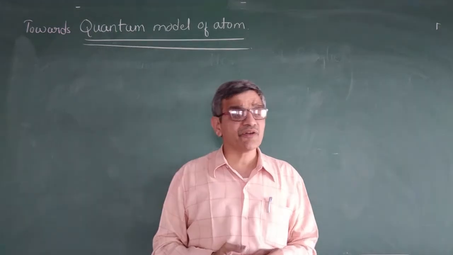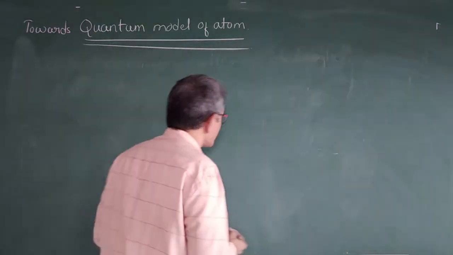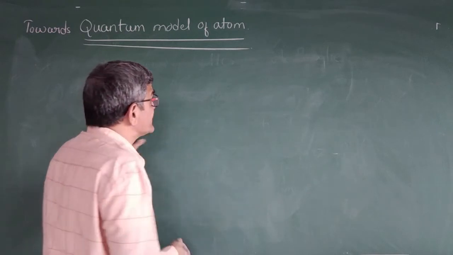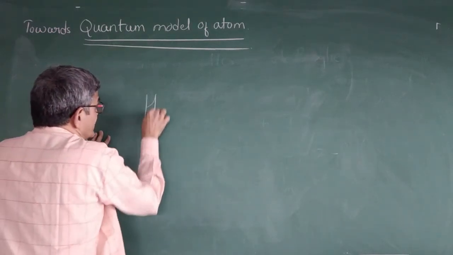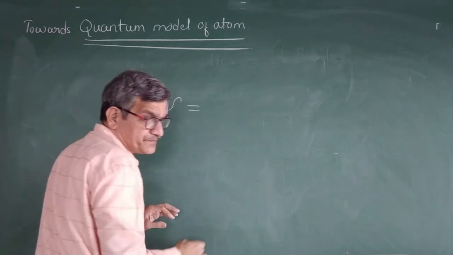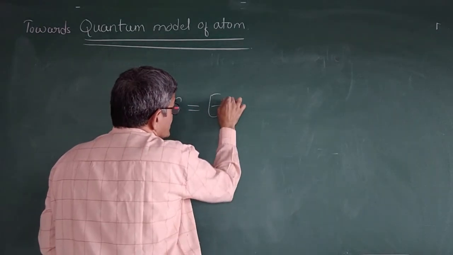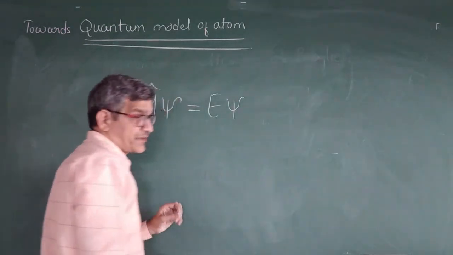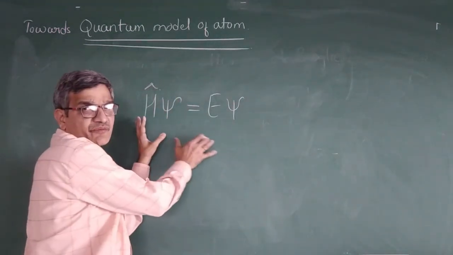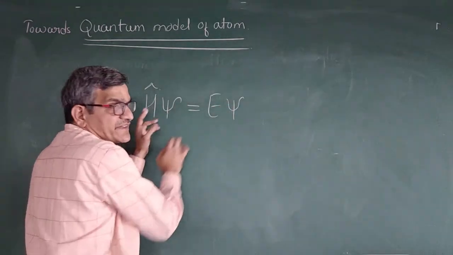So they have given some equation here, that is H cap psi equal to E into psi.